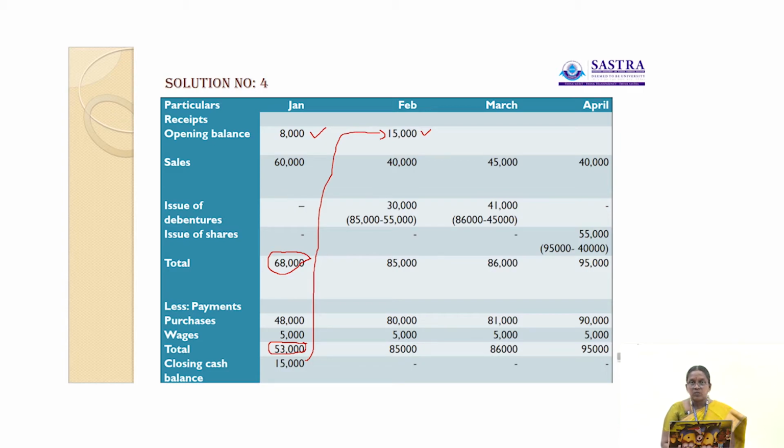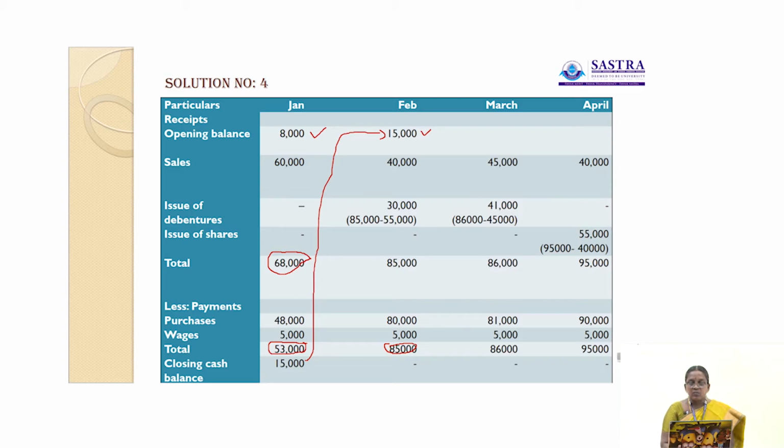So 85,000, the total payment, is higher than 55,000, that is 15,000 plus 40,000.